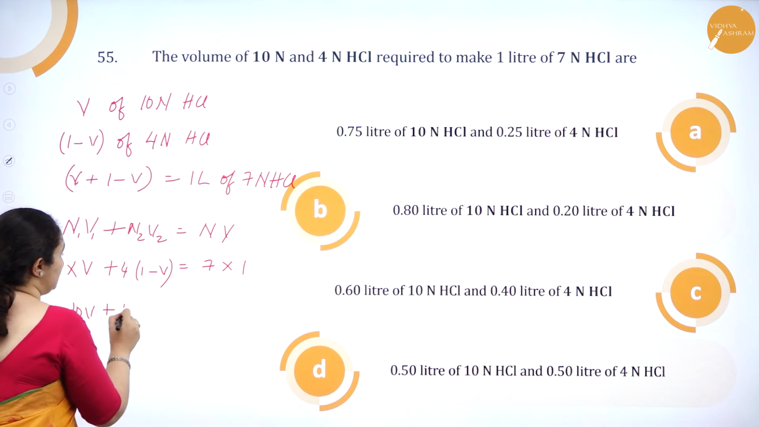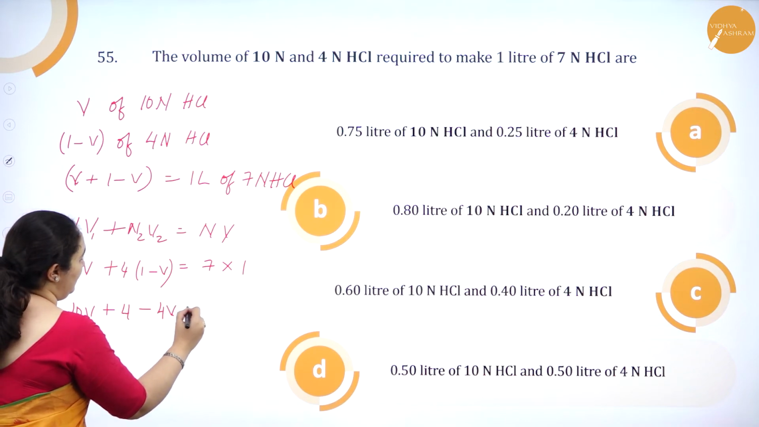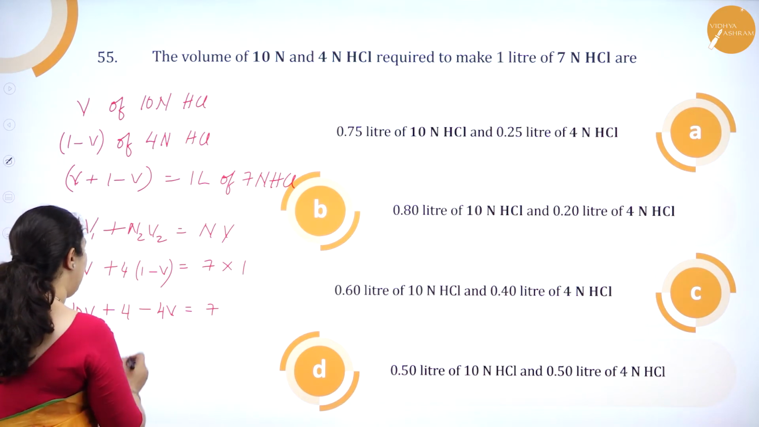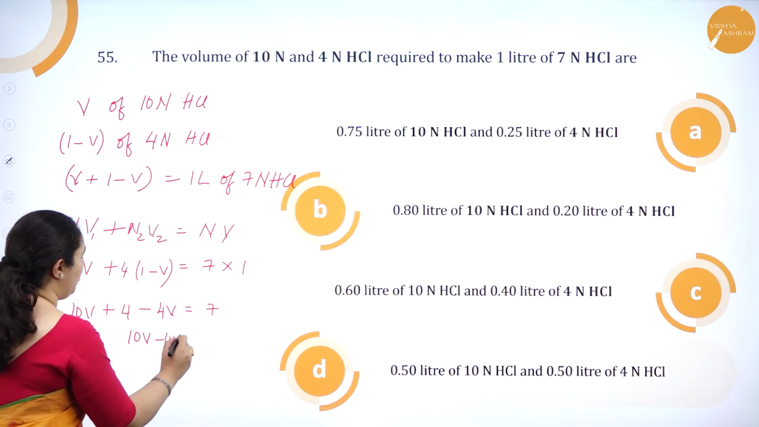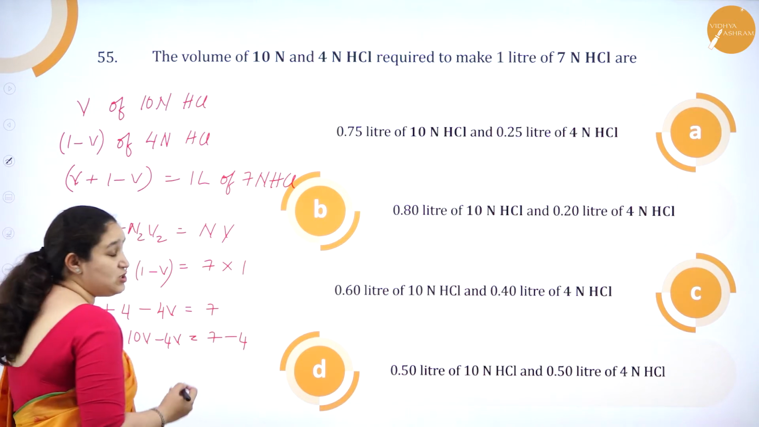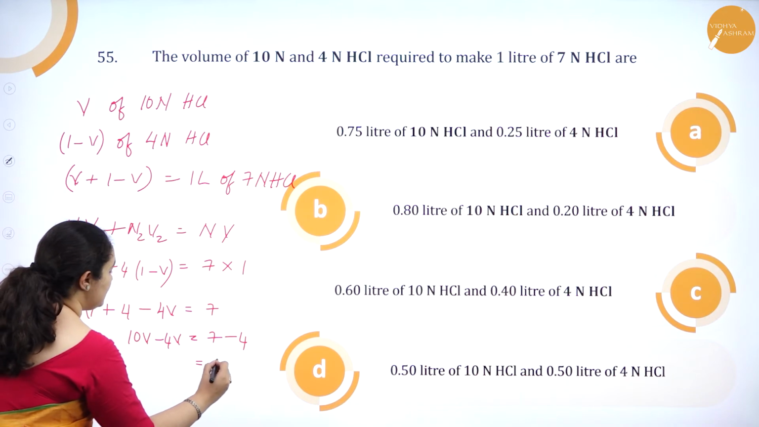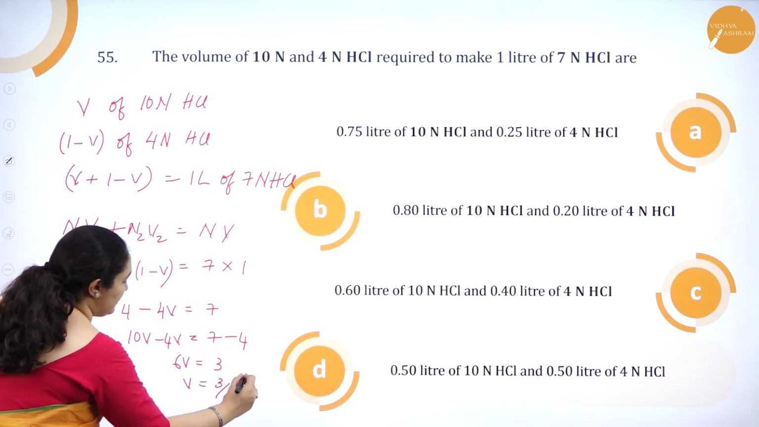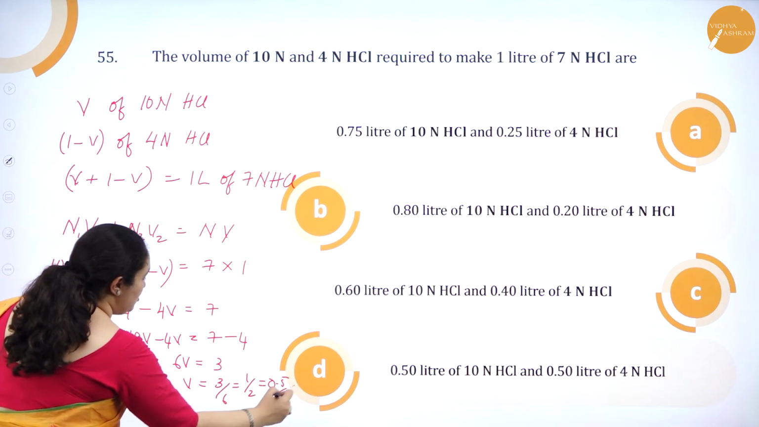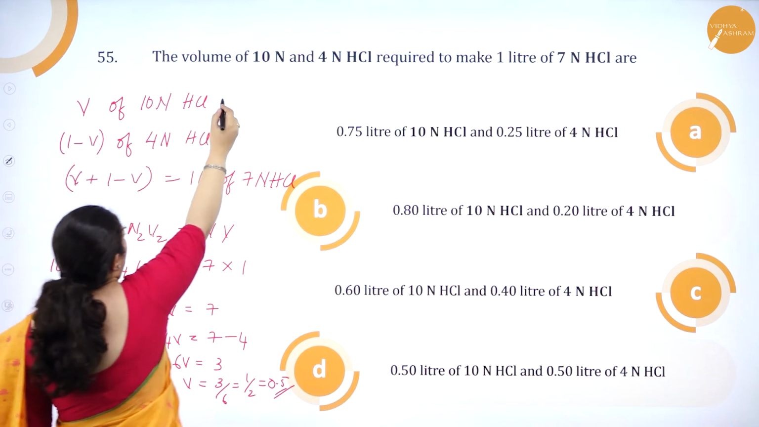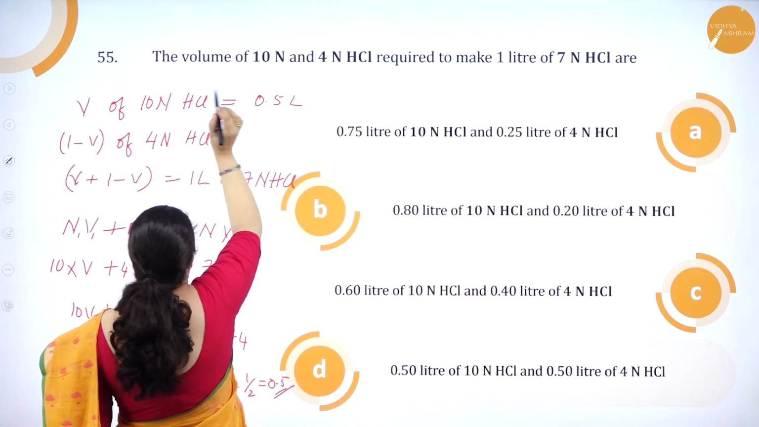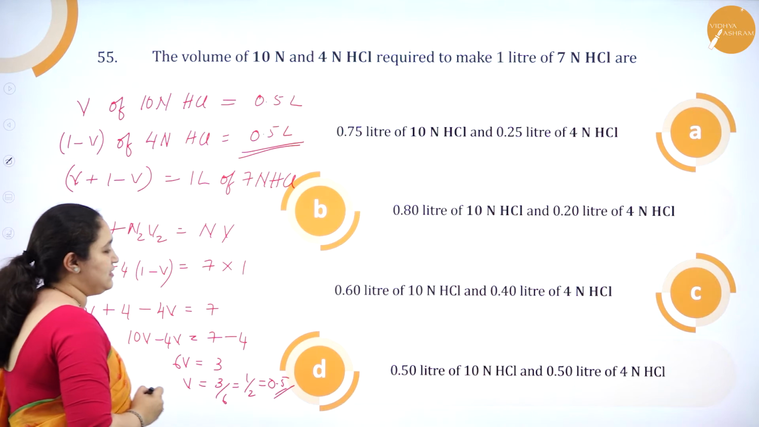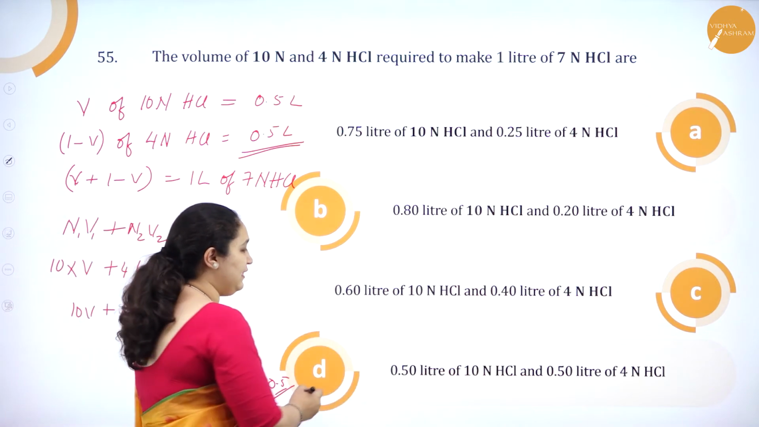So this is 10V plus 4 minus 4V is equal to 7. So I'll get 10V minus 4V is equal to 7 minus 4. 7 minus 4 is 3, 10 minus 4 is 6V. So V is equal to 3 by 6, that is 1 by 2, that is 0.5. So if V is 0.5, I require 0.5 liters of 10 normal HCl. 1 minus 0.5 is again 0.5 liters of 4 normal HCl. So 0.5 liters of 10 normal, 0.5 liters of 4 normal.